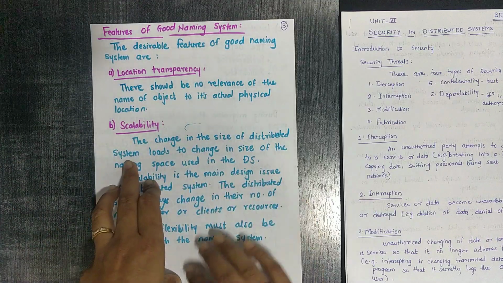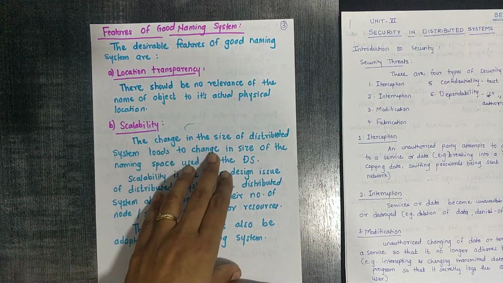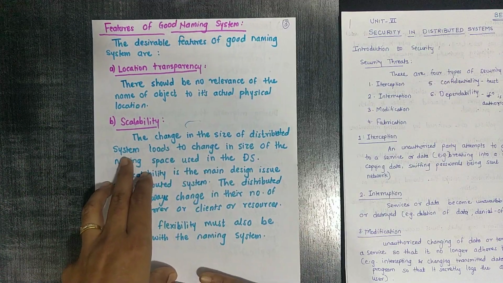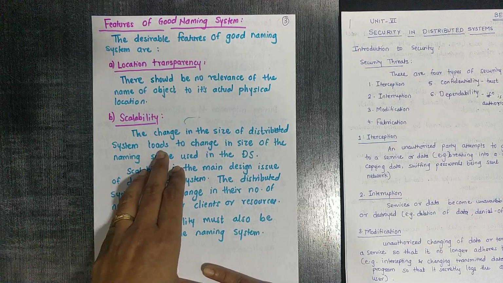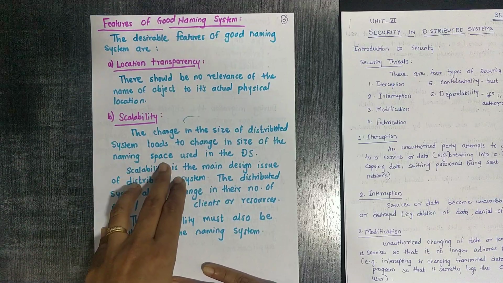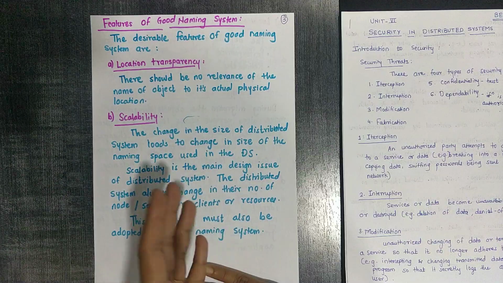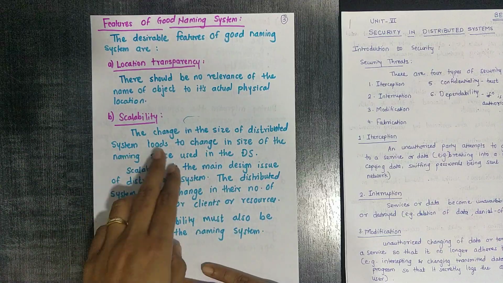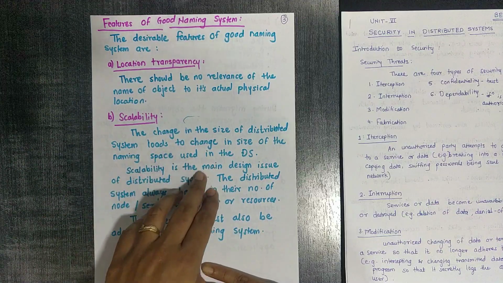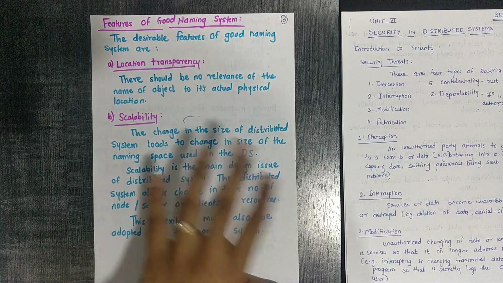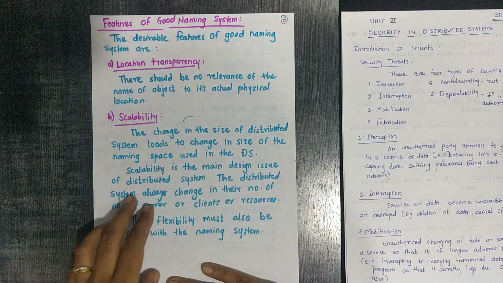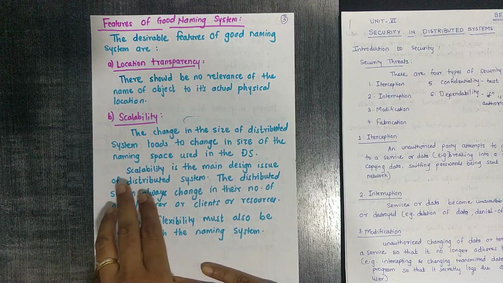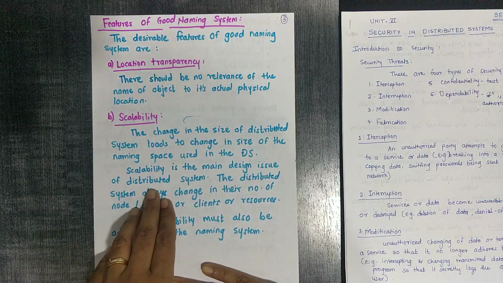Then scalability, the next one. A change in the size of the distributed system leads to a change in the size of the naming space used in the distributed system. Obviously it should be scalable. Scalability is the main design issue in distributed systems.